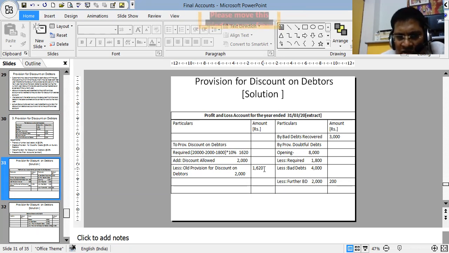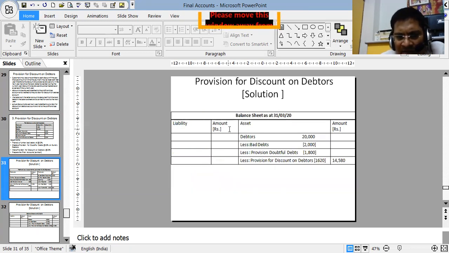So 1620 is in the debit of provision for discount on debtors. And for provision for doubtful debts, it is 1800 credit. Let's see how we will show this in the balance sheet. In the balance sheet it is shown very simply.